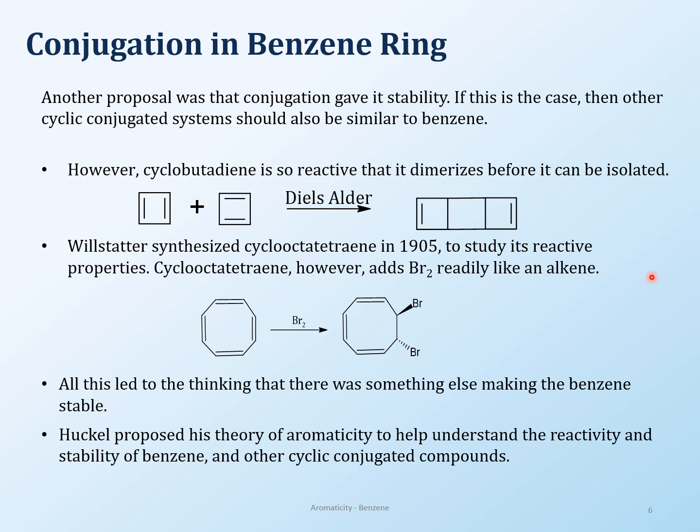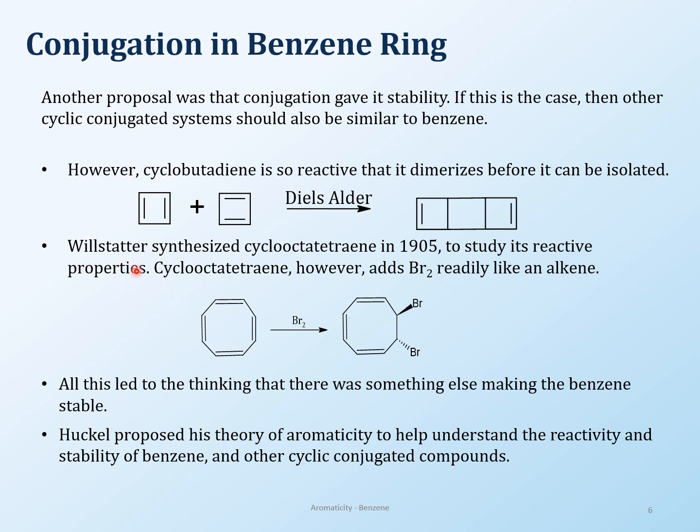So other substances also should not do those kind of reactions. Wow. So cyclobutadiene, which is a cyclic ring with alternate double bond, single bond, it turns out it is so reactive that it dimerizes. It gives a dimer like a Diels-Alder reaction, and so it's reacted, it's done. So nothing is happening there.